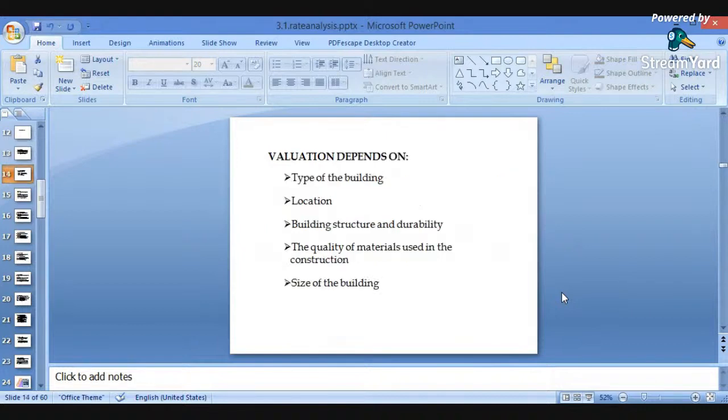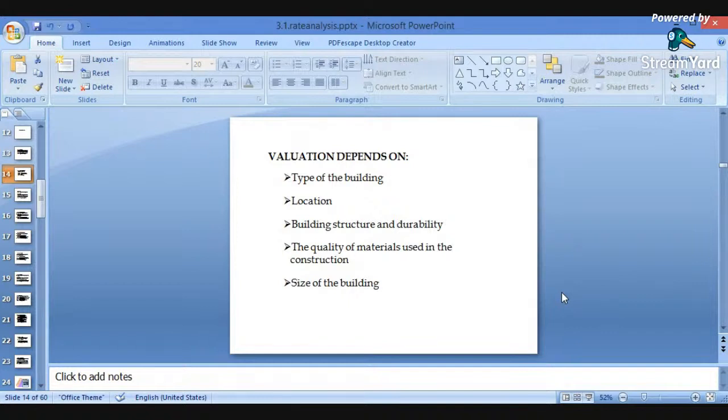Valuation depends, first and most important, upon the type of the building: whether it is a load bearing structure or a frame structure, whether it is a factory site, a residential building or a commercial building. Depending upon the type of building, the valuation can be calculated.